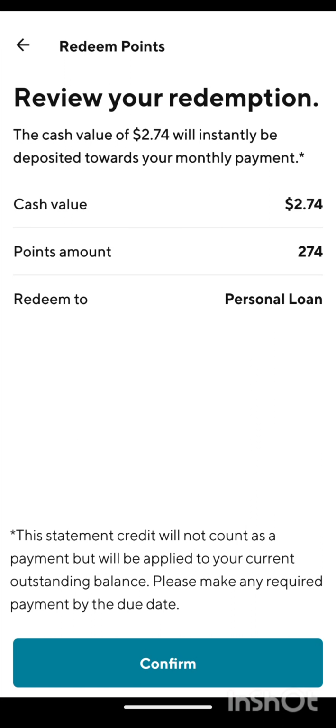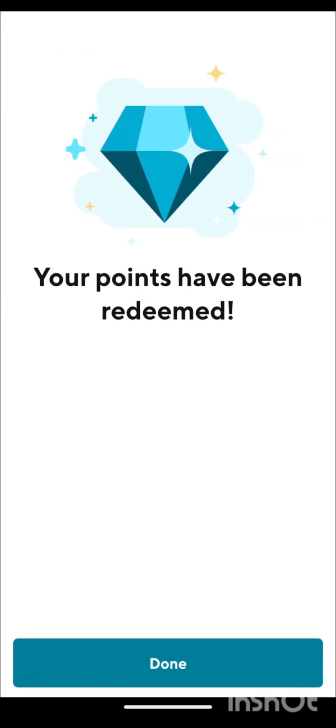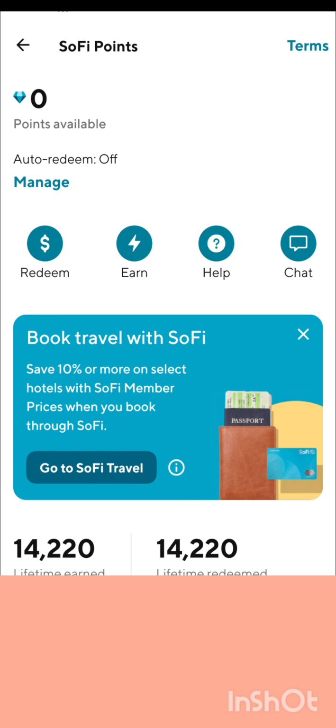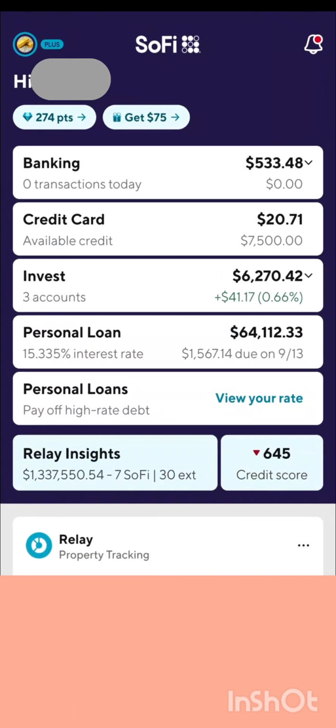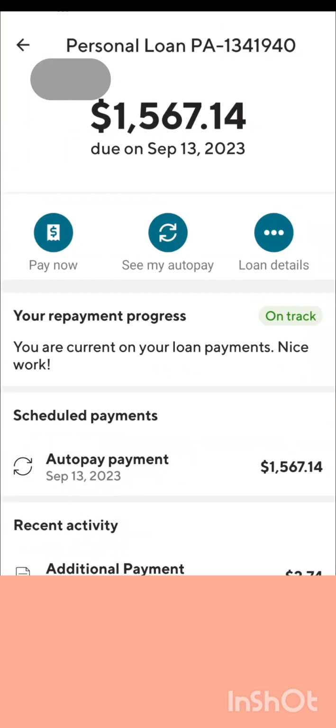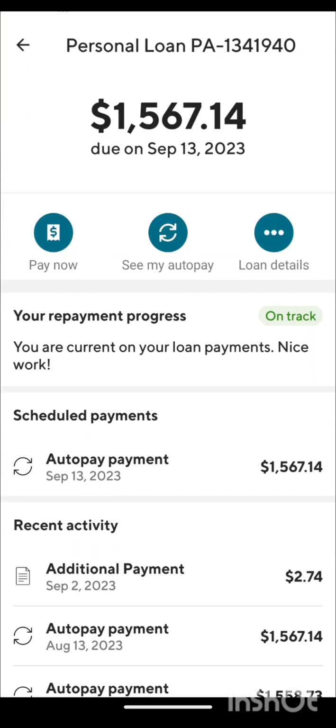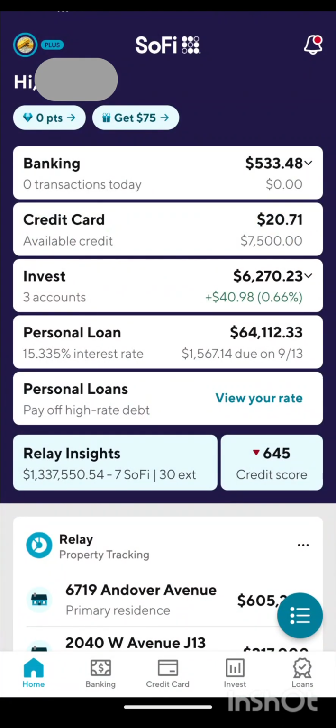This was supposed to be a short-term personal loan. It's like a hard money loan almost. So pretty good terms, not bad, right? But you can see here, still on track. That's good. All right. So as soon as I can, I'll be paying this off. That'll be a good deal. Obviously, it's a huge chunk of money.